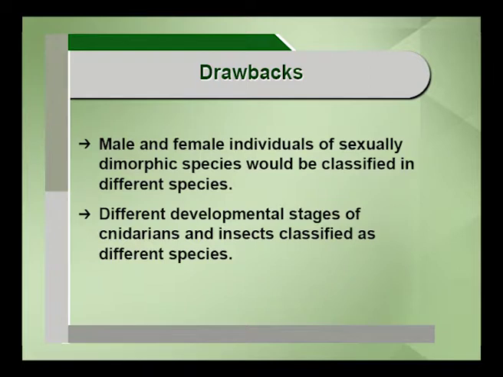Another example is in the case of insects. If you see the developmental stages in the life history, there are different developmental stages. Those developmental stages also, unfortunately, may be classified as different species if we go for morphological features, if we go for phenotypic criteria.